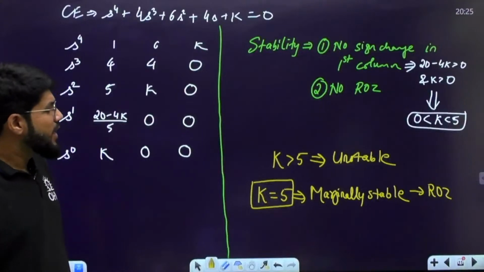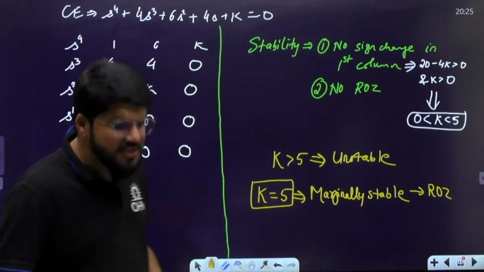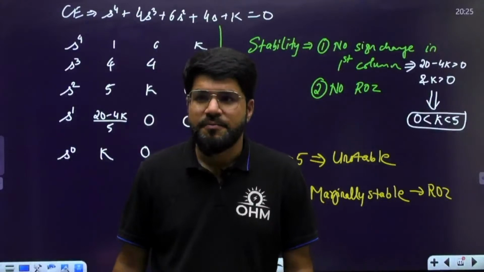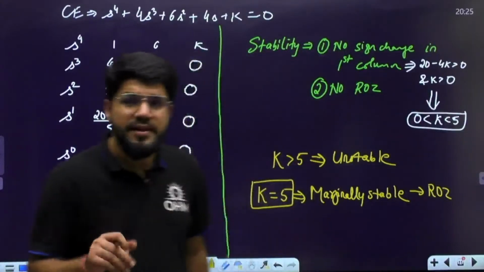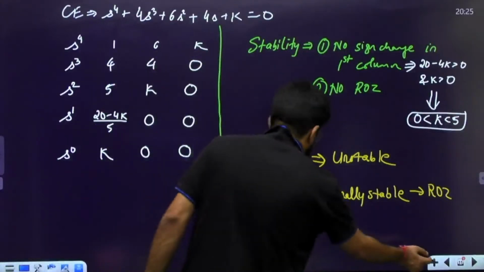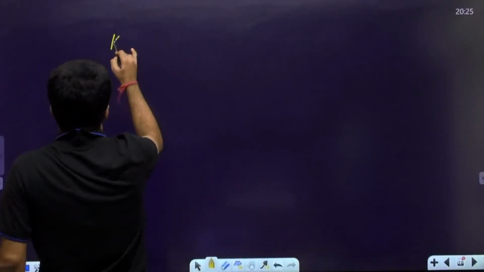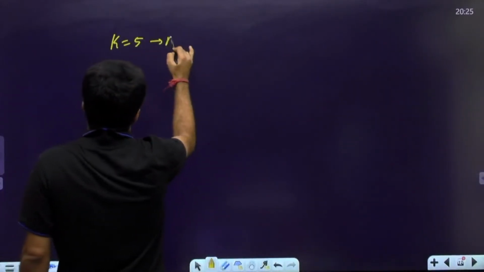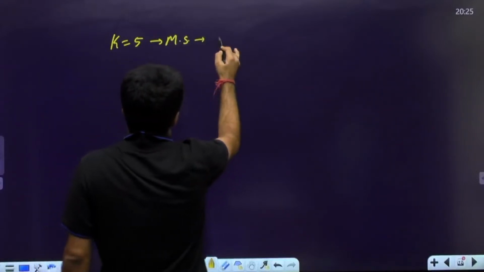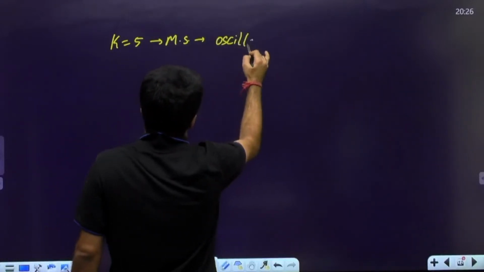Correct? Now, whenever the system is marginally stable, it means it is oscillatory. Let's extend the question. Let's learn some more things. For k equal to 5, I am able to say that the system is marginally stable. That means the system is oscillatory.